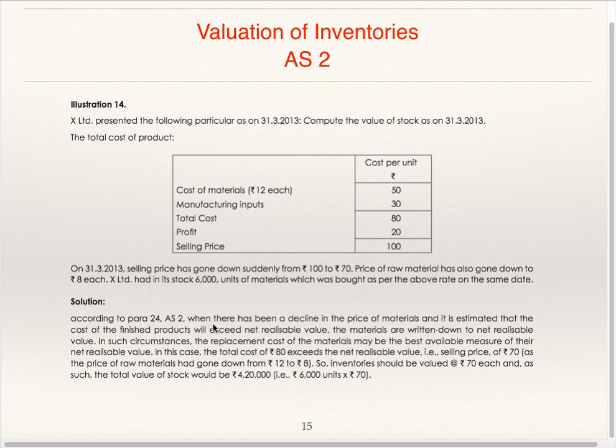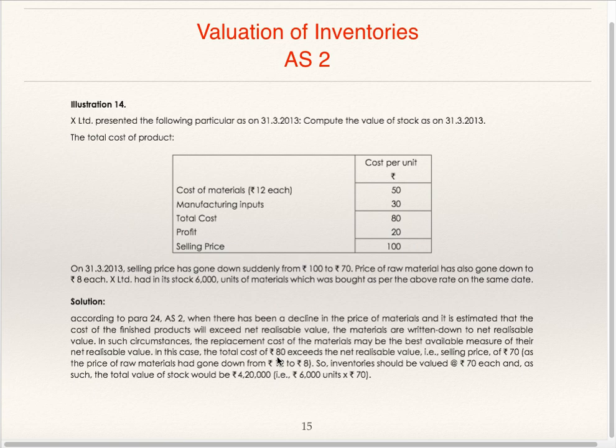According to para 24 AS2, when there has been a decline in the price of material and it is estimated that the cost of finished product will exceed net realizable value, the materials are written down to net realizable value. In such circumstances, the replacement cost of material may be the best available measure of their net realizable value.